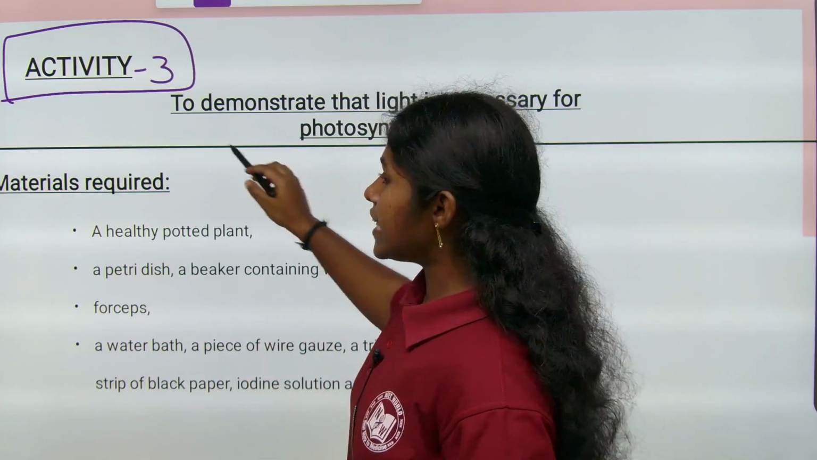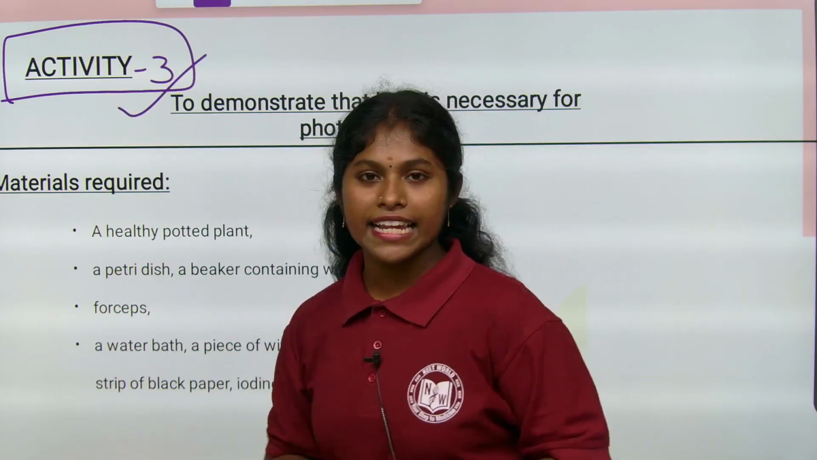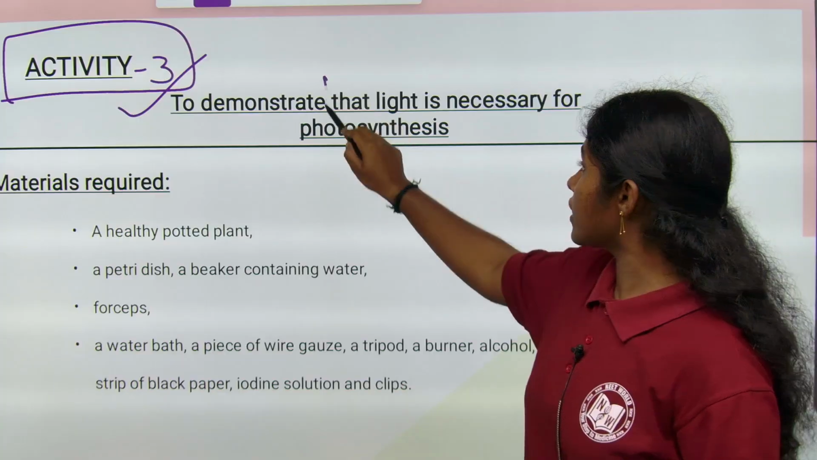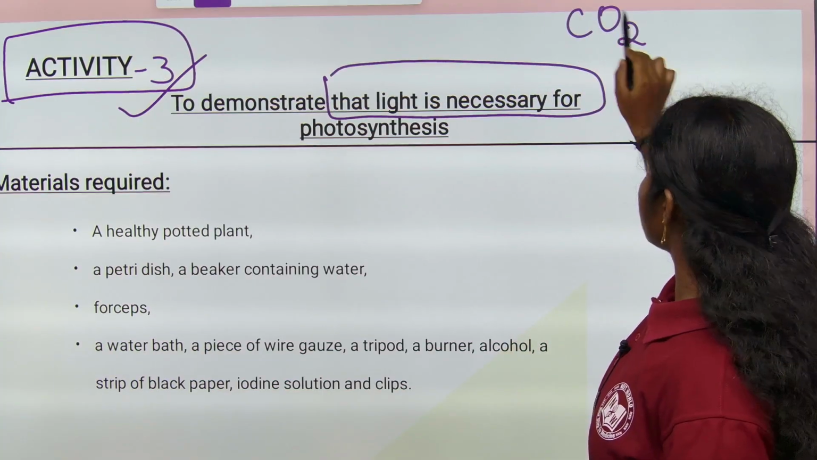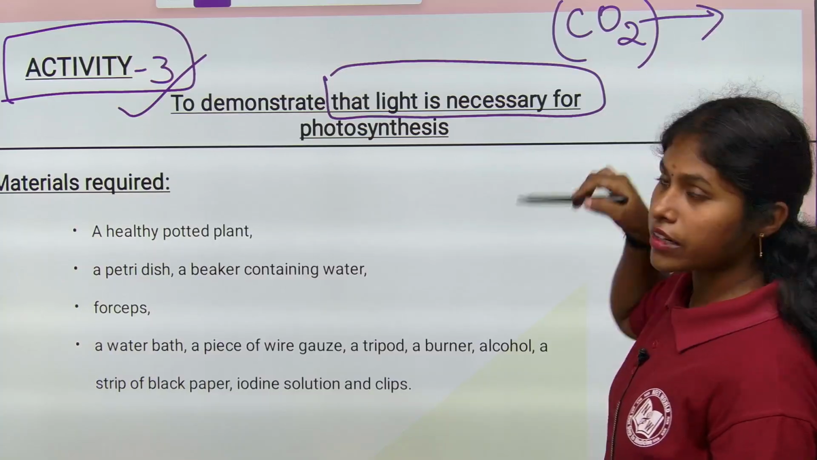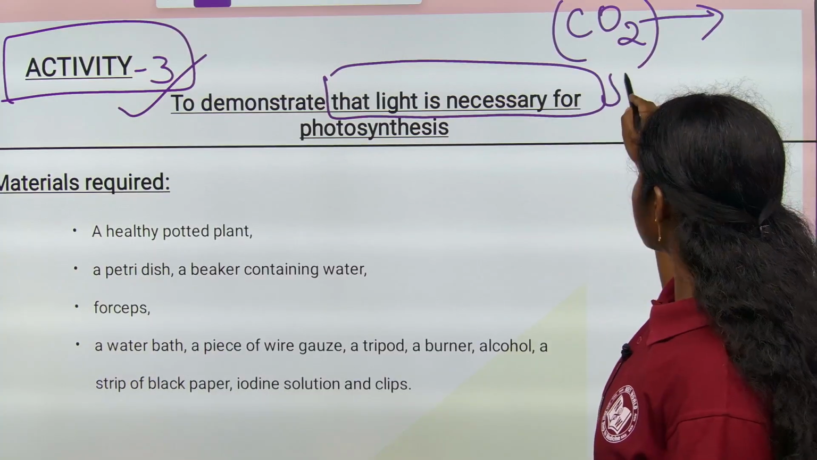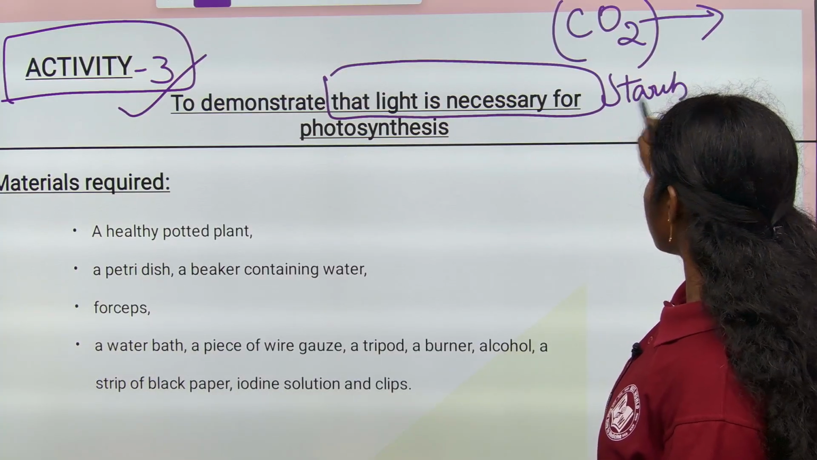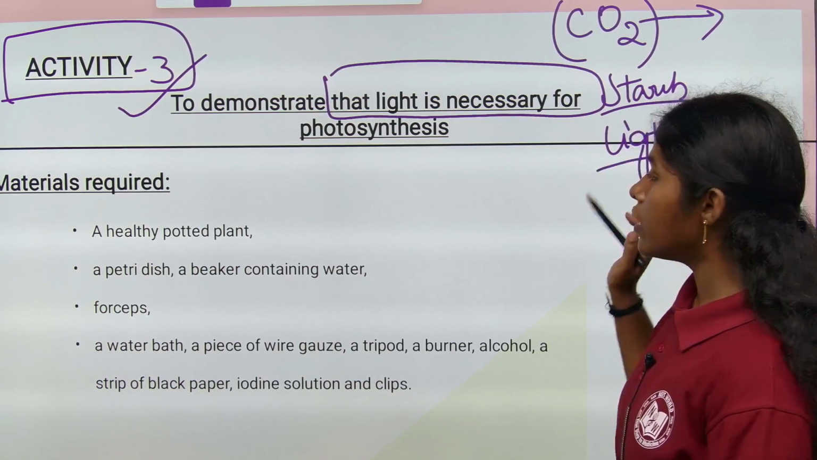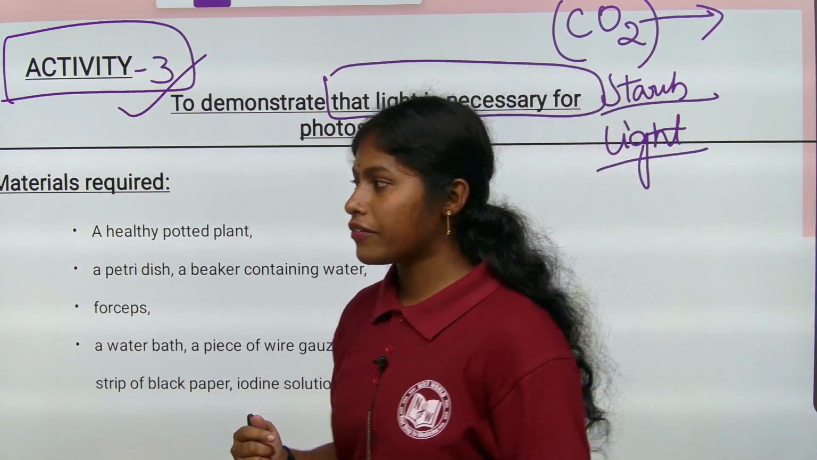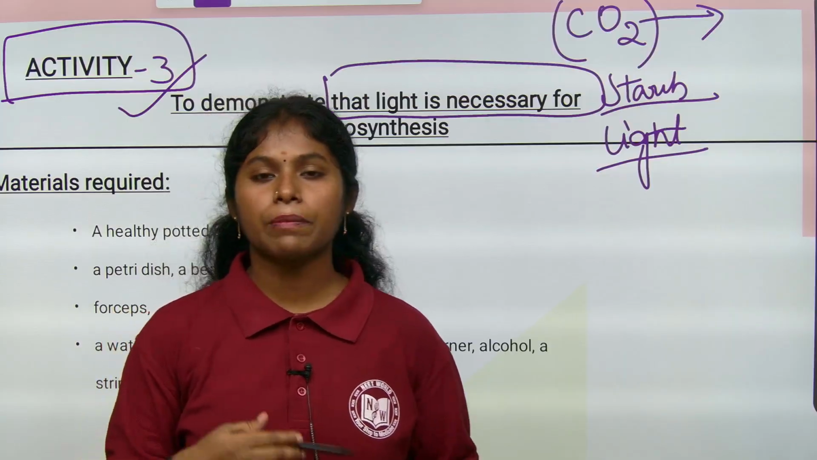So let's see this activity 3 in the next class, children. Here we are demonstrating that light is necessary. First, what did we study, children? Carbon dioxide is required for plants, and starch is prepared during photosynthesis. Now we have to learn that light is necessary for photosynthesis. We will discuss this experiment from the next class, children.